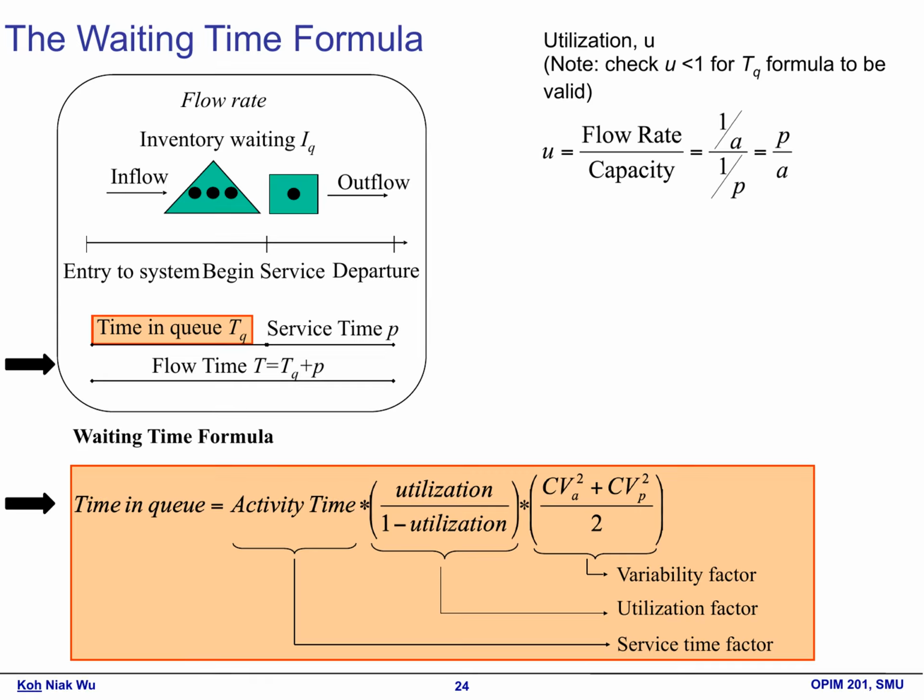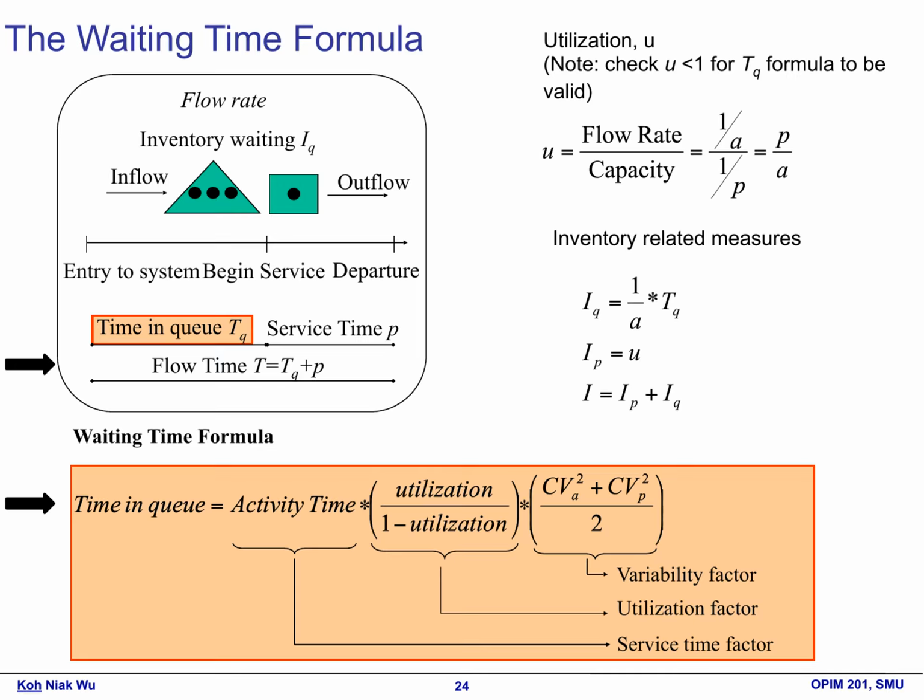Another key concept is flow rate, which refers to how quickly items move through a system per unit time. This rate is calculated by comparing the flow rate to the system's capacity. It's important to ensure that the flow rate is less than the capacity, as this condition allows the waiting time formula to function correctly. In inventory management, we focus on specific formulas to help us understand and manage stock levels.